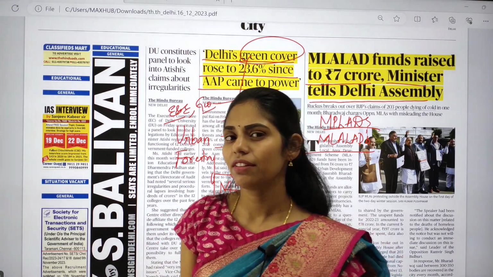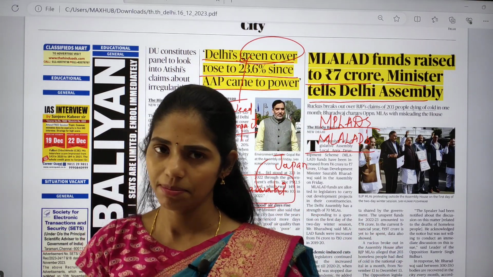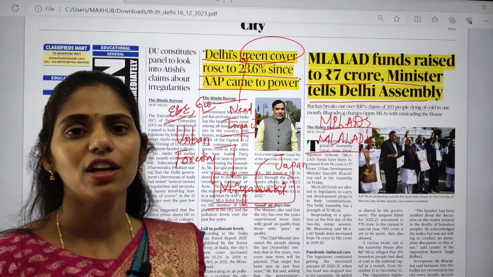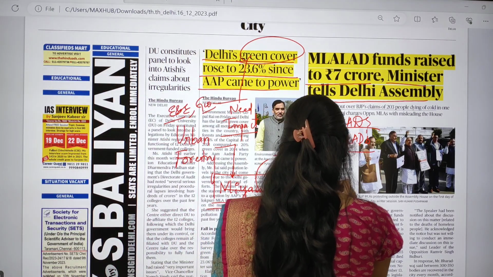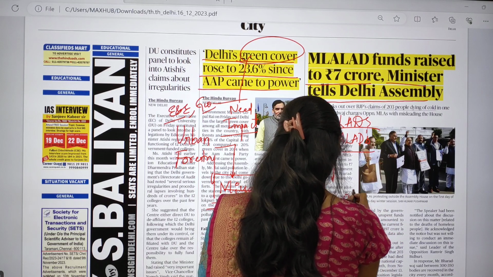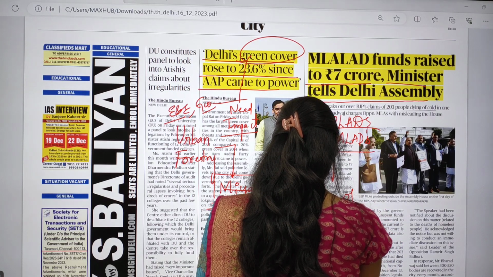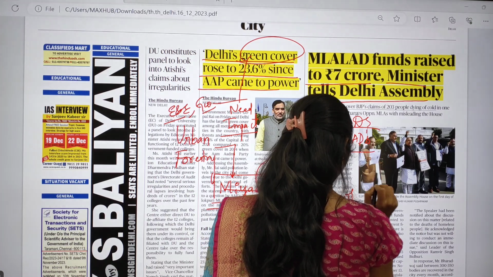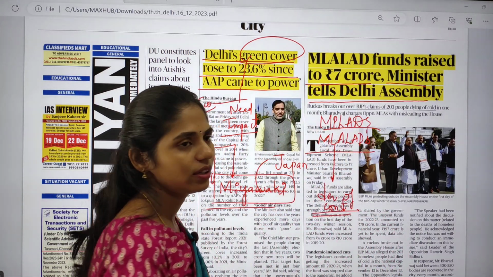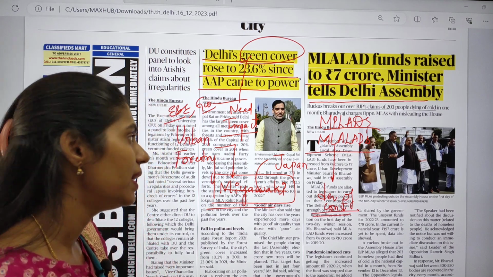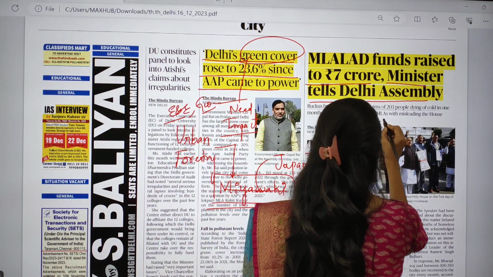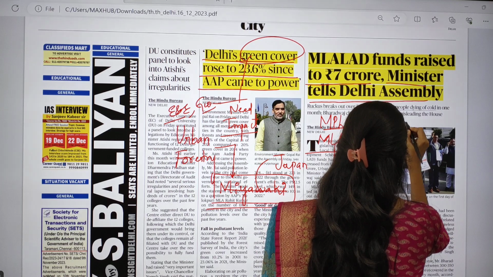The government will be giving funds to MLAs as well as MPs so that they can develop their constituencies. So you have to know these two schemes, what the MLA LAD scheme and the MP LAD scheme are. This article is important from your governance point of view.